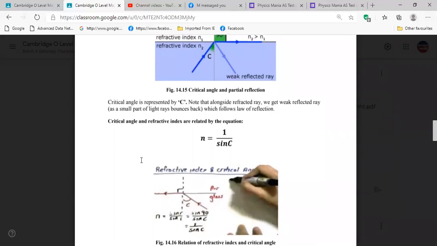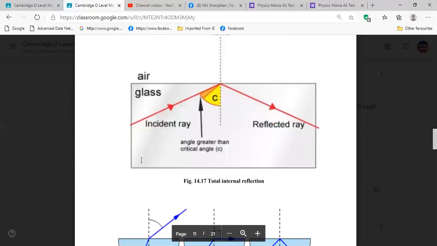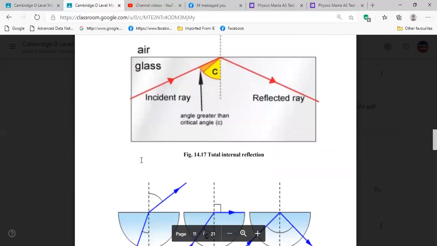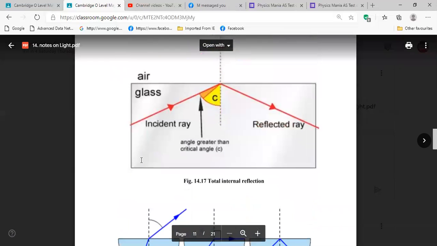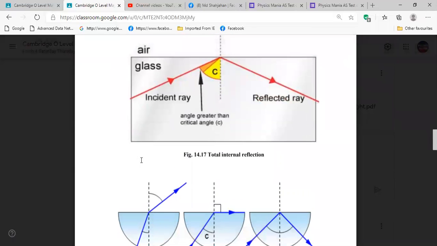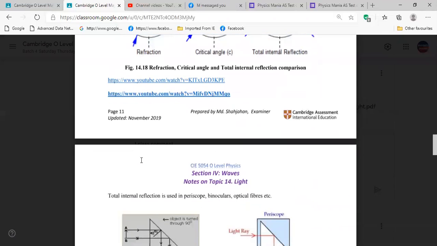In many ways you can do. You will see them in the worksheet. If you know this fourth formula, you can solve them. And you did many questions in class 9, right? Yes, sir. Okay, now you have total internal reflection.